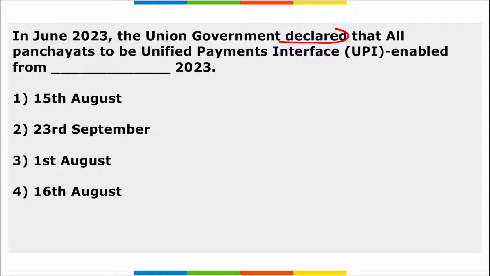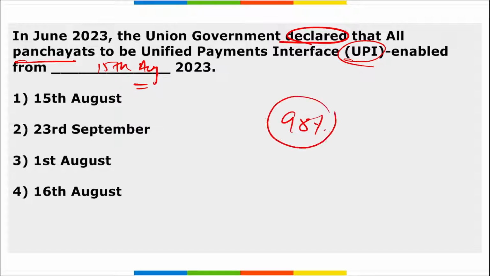Next, the Union government declared that all the panchayats will be UPI enabled from 15th of August. Remember, the Secretary of the Panchayati Raj Ministry, Sunil Kumar, has announced that almost 98% of panchayats have already started using UPI based payments.